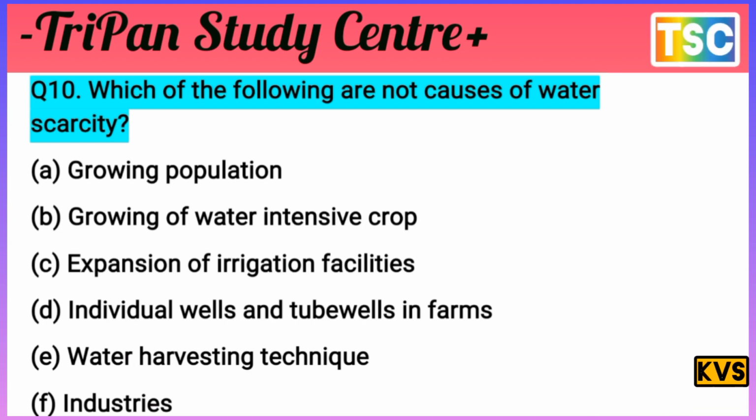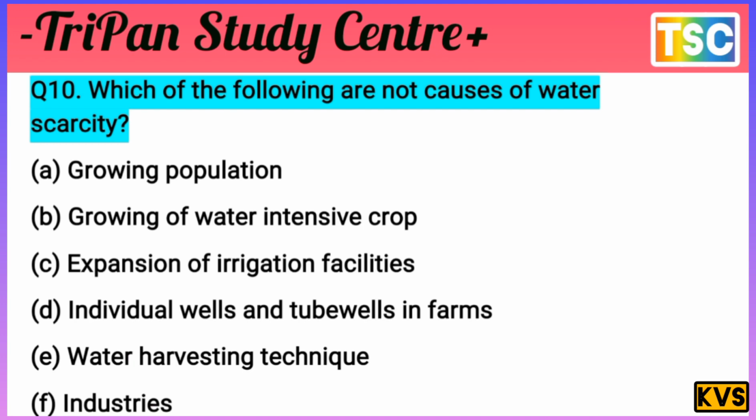First of all, understand the question: which of the following are not a cause of water scarcity. Growing population is a cause here. Population growth creates scarcity.